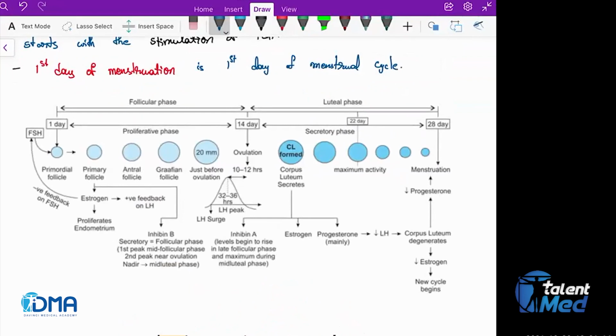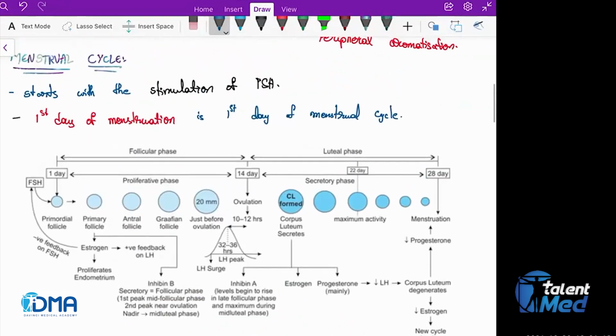In order to understand the menstrual cycle, remember the 1, 2, and 3 rule. What is this 1, 2, and 3 rule? First comes 1, which is the FSH. FSH will come and act on the primordial follicle. This primordial follicle will get converted into the primary follicle under the influence of FSH.